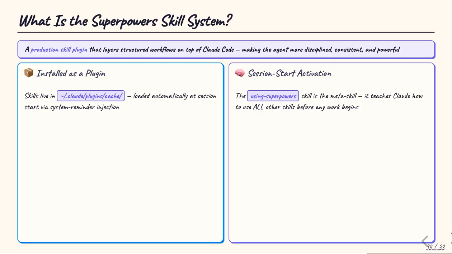Superpowers is installed as a plugin. Its skills live in the .claude plugins cache and are loaded automatically at session start through the system reminder injection mechanism. The meta skill of the system is called Using Superpowers. It's loaded at every single session and does one thing: teach Claude how to use all the other skills before any work begins. It establishes the rules of engagement, which skills exist, when to invoke them, and critically, that skill invocation must happen before any response, including clarifying questions.